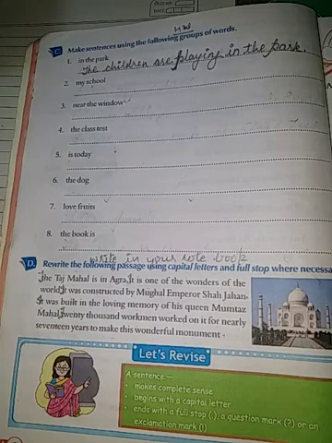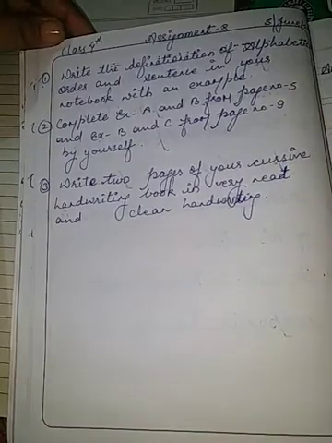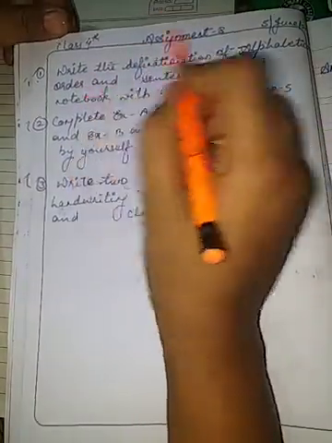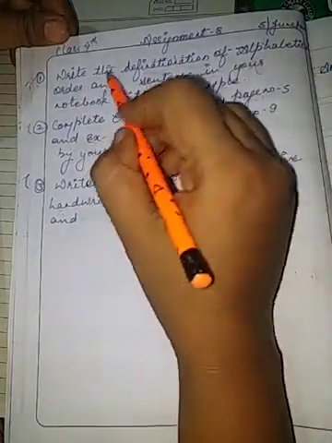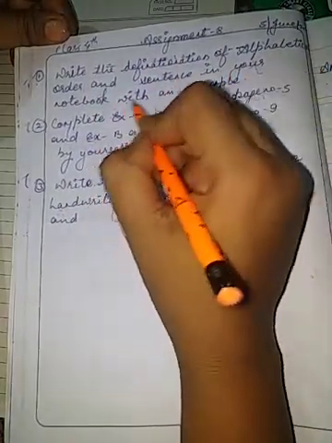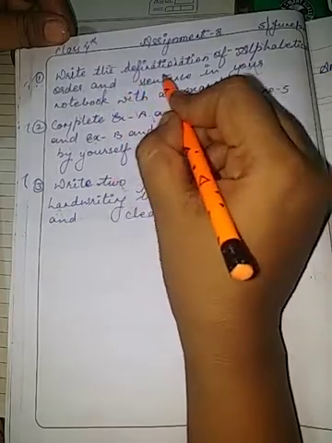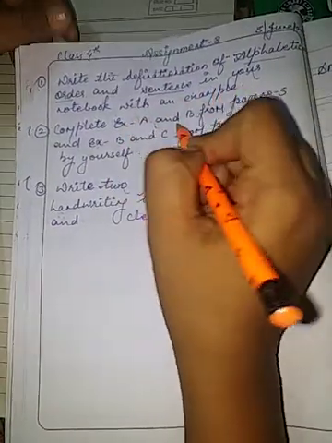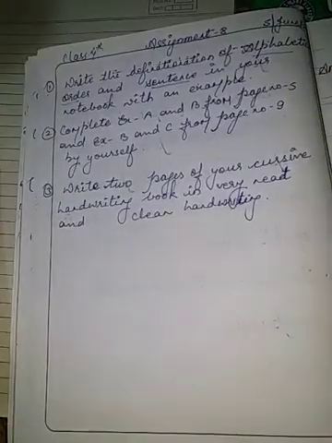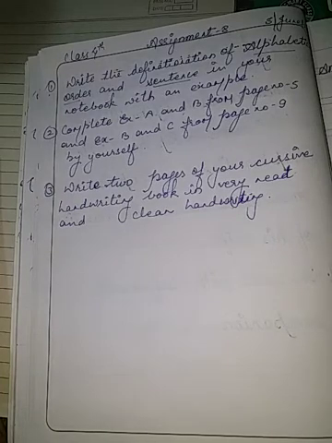Now move to your assignment. So students, here is your assignment. Today's assignment. Number first is, write the definitions of alphabetical order and sentence in your notebook with an example. You have to write the definition of alphabetical order and sentence in the grammar part of your notebook with an example.